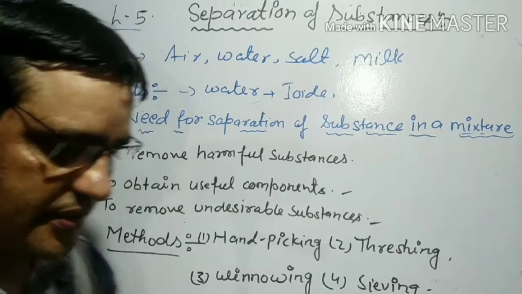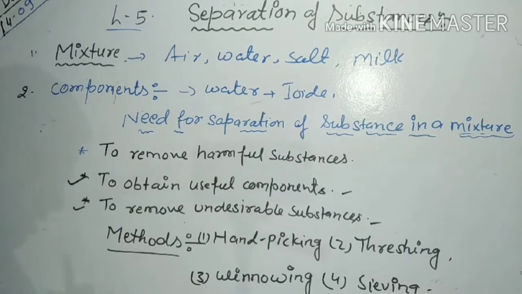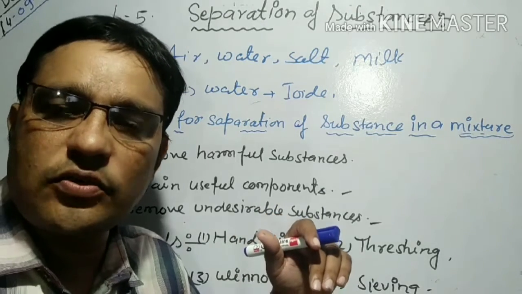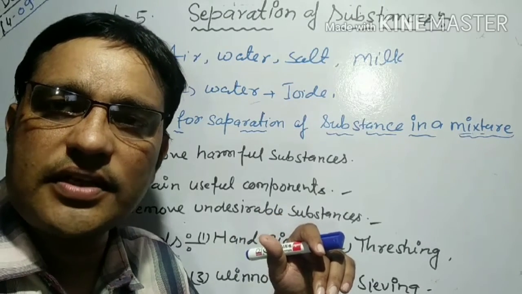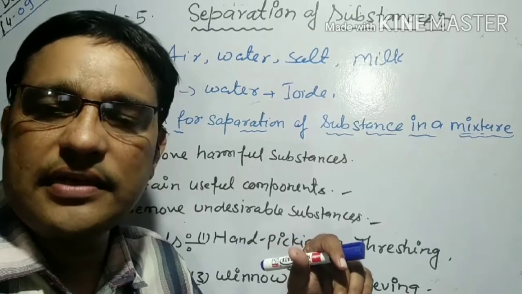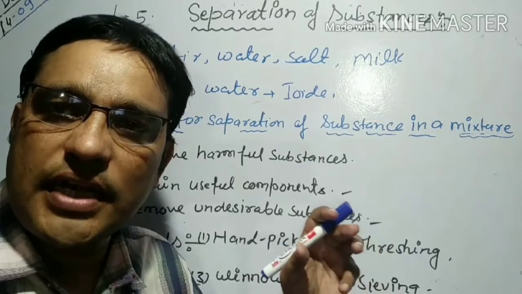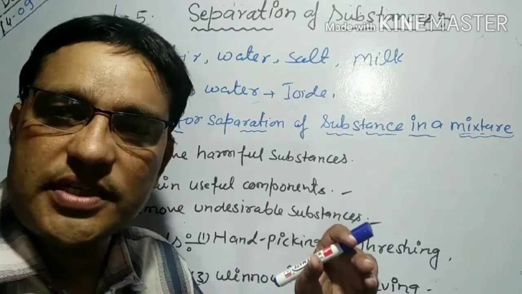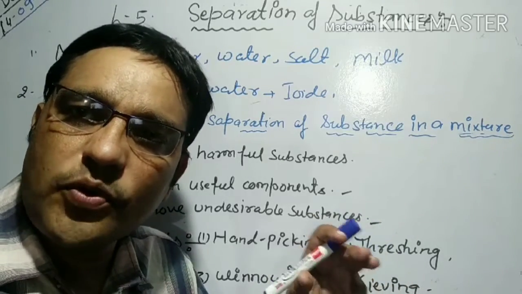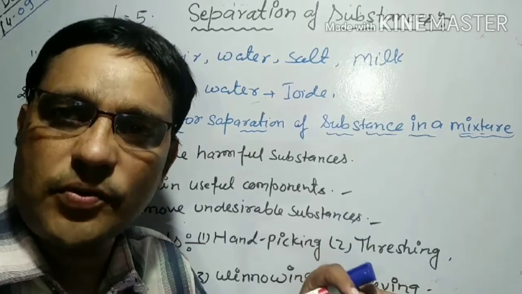So we can say that a mixture is a substance in which two or more pure substances are mixed together in different proportions.